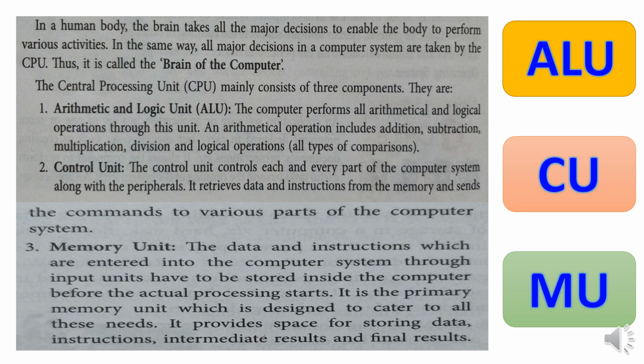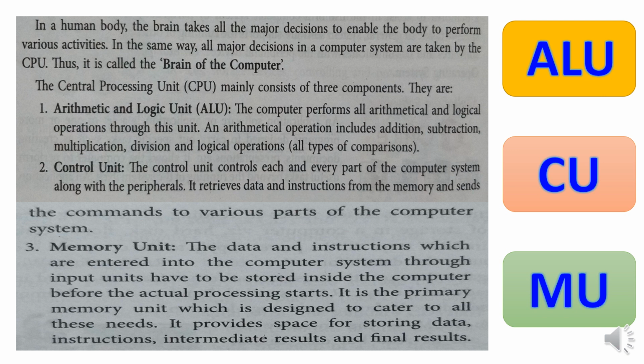Memory unit. The data and instructions which are entered in the computer system through input unit have to be stored inside the computer before the actual processing starts. Now, here it is written, dear students, that the data have to be stored inside the computer system before the actual processing starts.